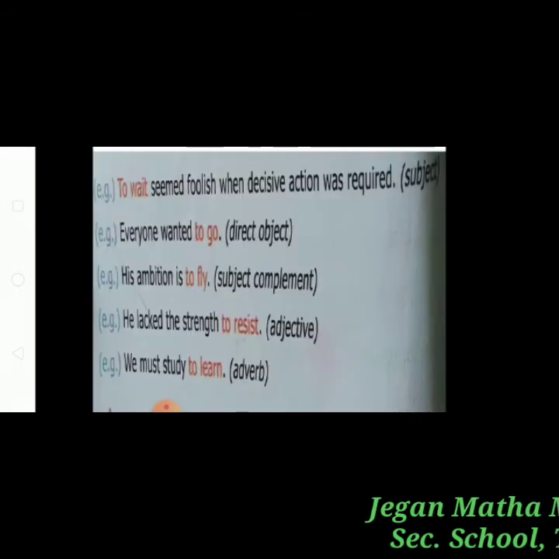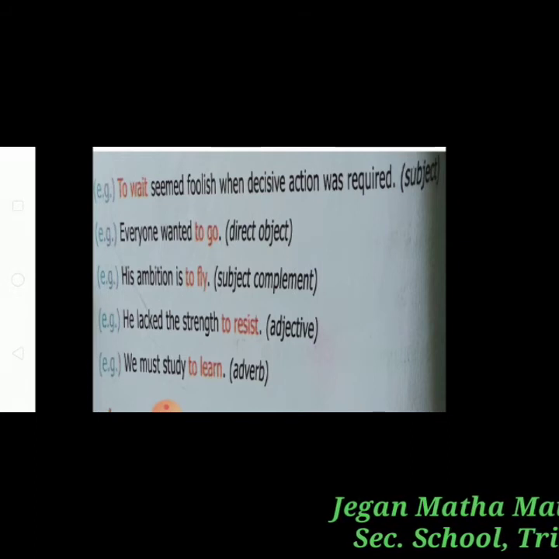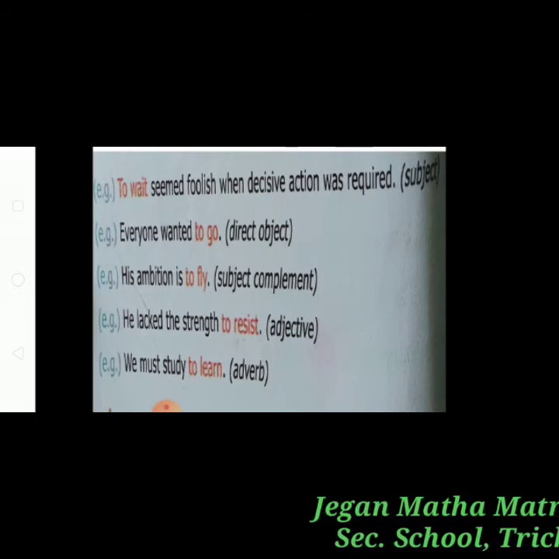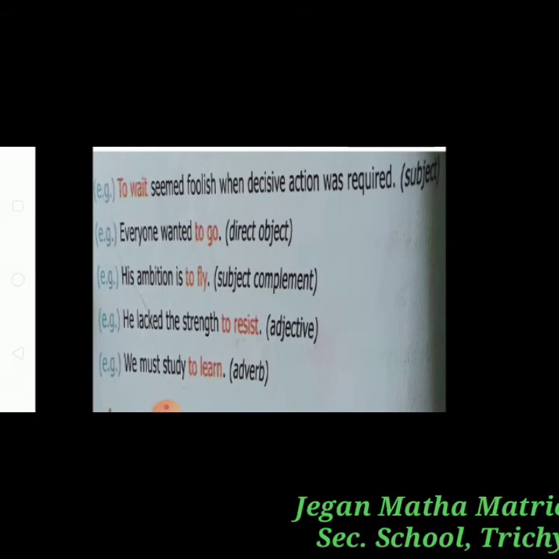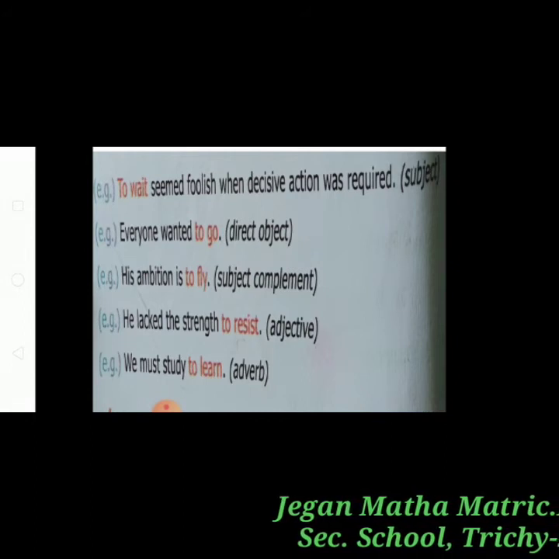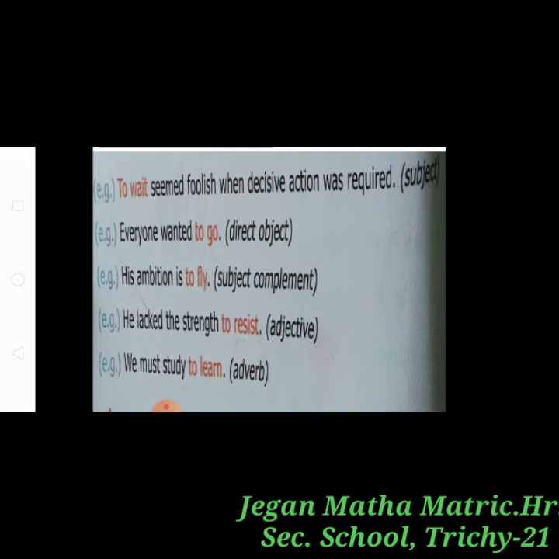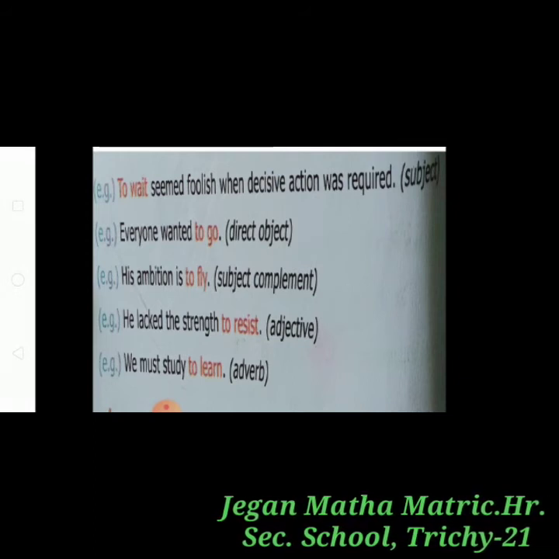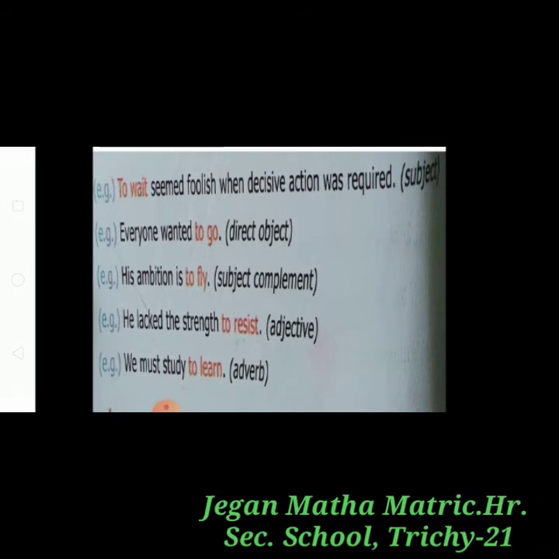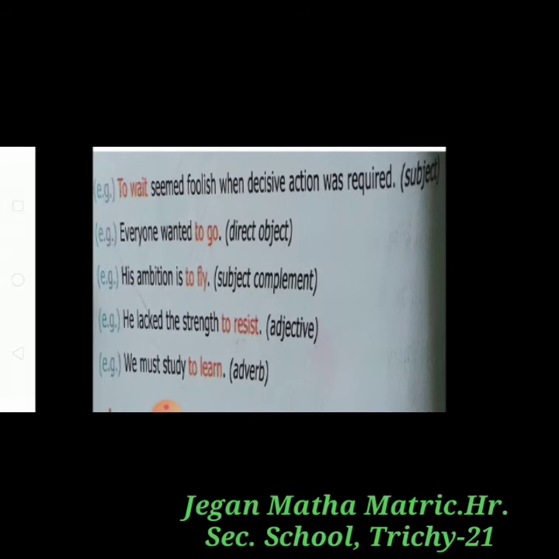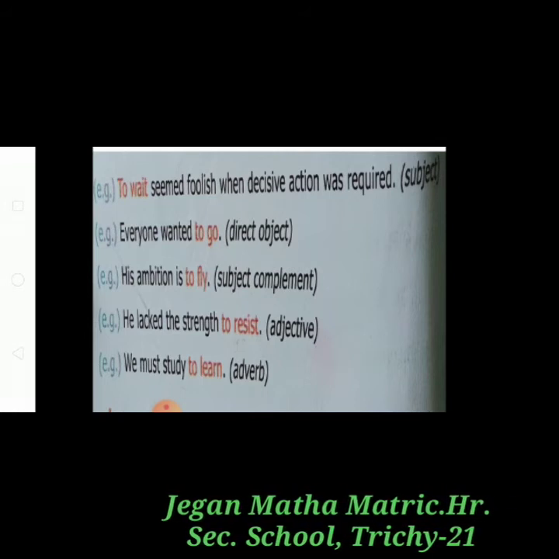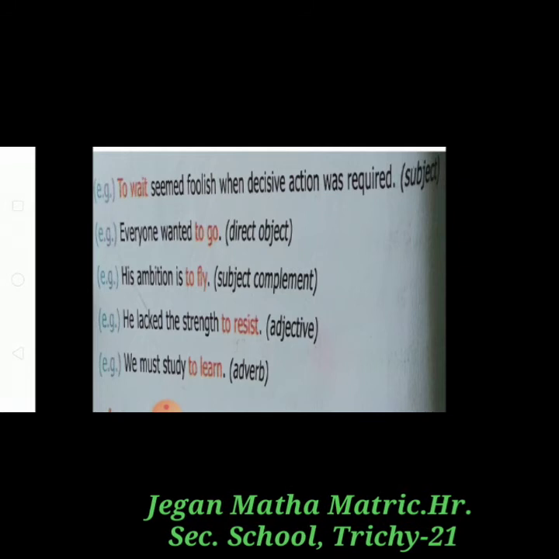See here, I give a few examples: subject, direct object, subject complement, adjective, adverb. To wait seemed foolish when decisive action was required. Here, to wait acts as the subject.